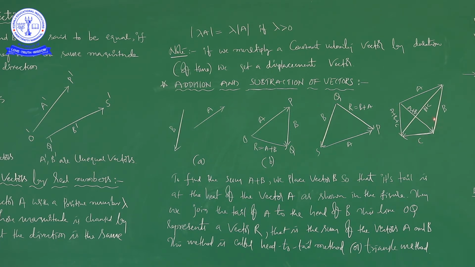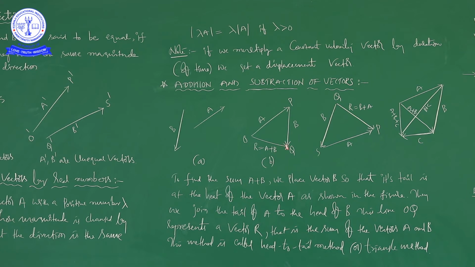This is called the triangle method, and you can also call it the head to tail method. This process of adding two vectors is called the triangle method or head to tail method. You can see the information here: to find the sum A plus B, we place vector B so that its tail is at the head of vector A, as shown in the figure. Then we join the tail of A.